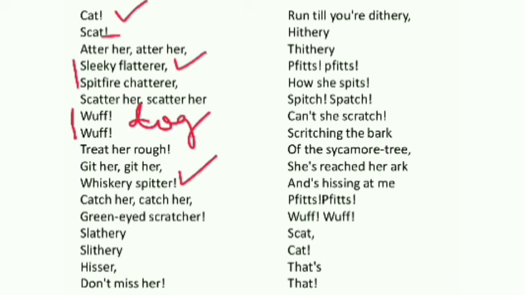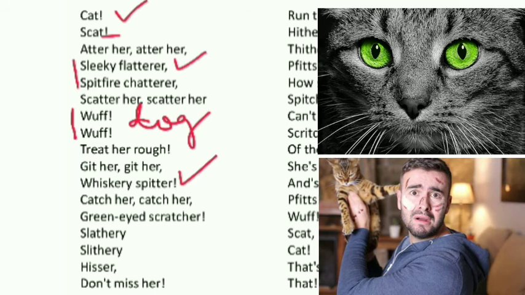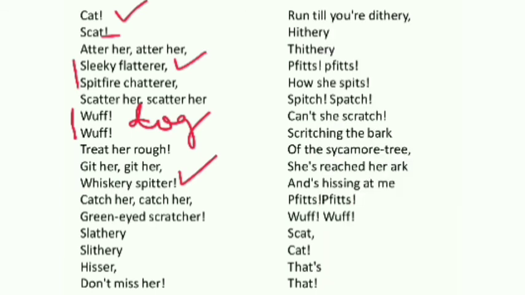Green-eyed scratcherer. This is a characteristic of that cat. Green-eyed means jealousy. It is a word related to jealousy. A scratcherer who gets angry very frequently, and the cat scratches her owner's leg so that the owner may pay attention toward her. That's why it is used. So sleeky flatterer, a spitfire chatterer, whiskery spitter, and green-eyed scratcherer.